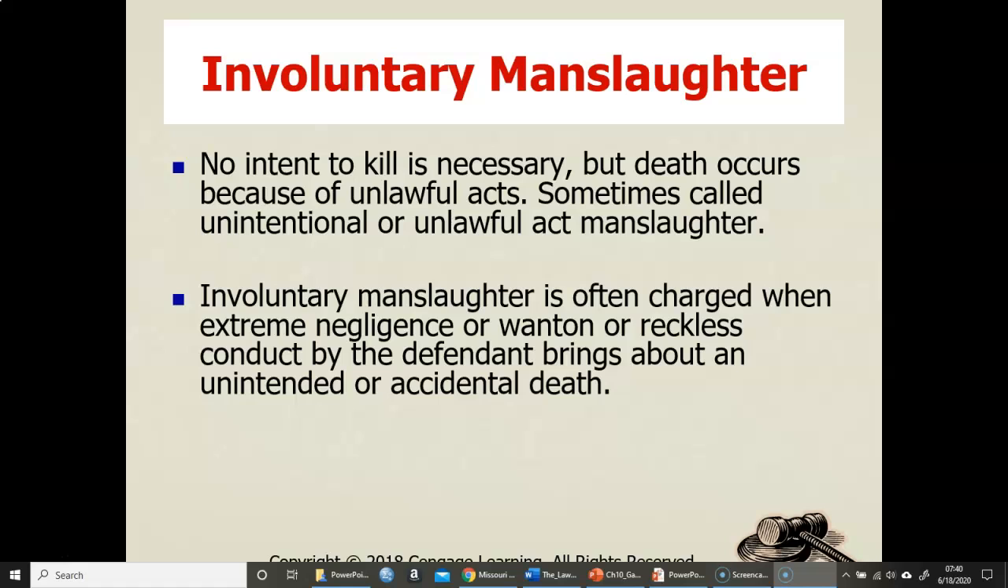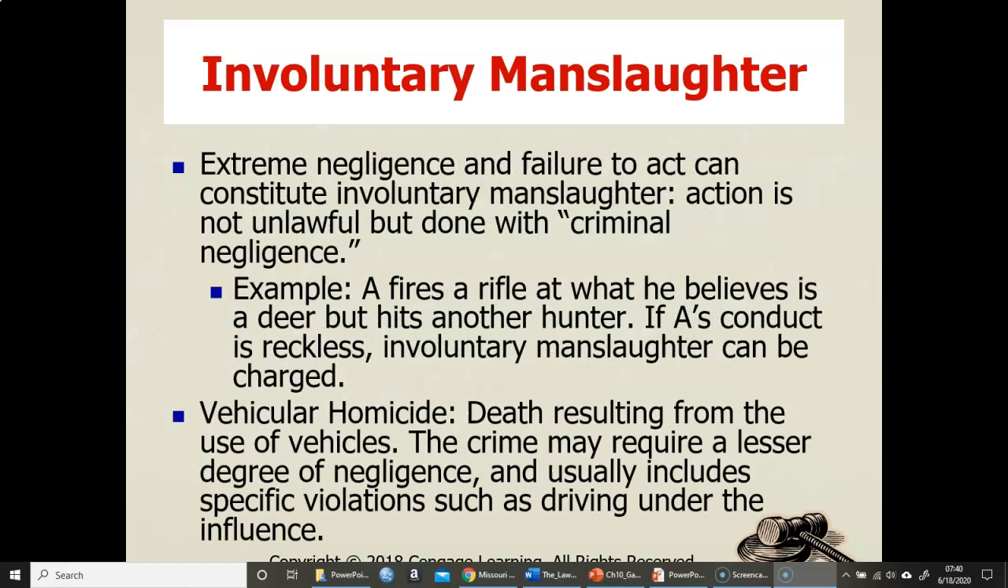Involuntary manslaughter, no intent to kill is necessary, but death occurs because of the unlawful act, sometimes called unintentional or unlawful manslaughter. Involuntary manslaughter is often charged when there is extreme negligence or wanton or reckless conduct, and we covered that when we looked at Missouri statutes. Again, extreme negligence and failure to act can constitute involuntary manslaughter. So A fires a rifle at what he believes is a deer but hits another hunter. If A's conduct is reckless, involuntary manslaughter can be charged. Vehicular, so death resulting from use of vehicles.